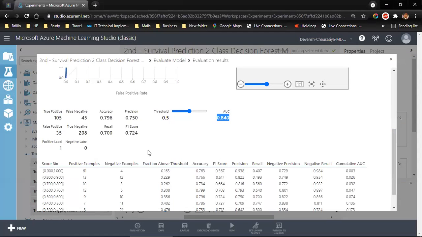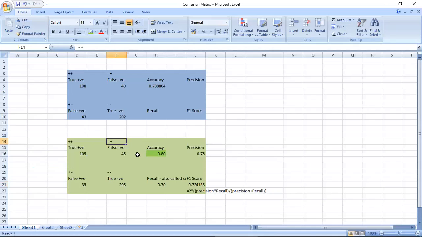False positive, false negative. And this is true negative. So this is precision.